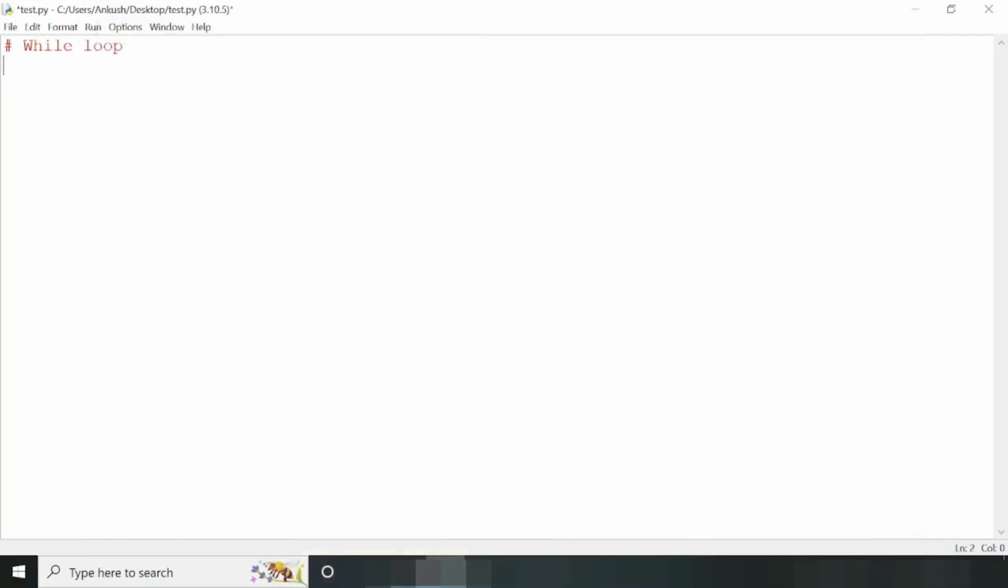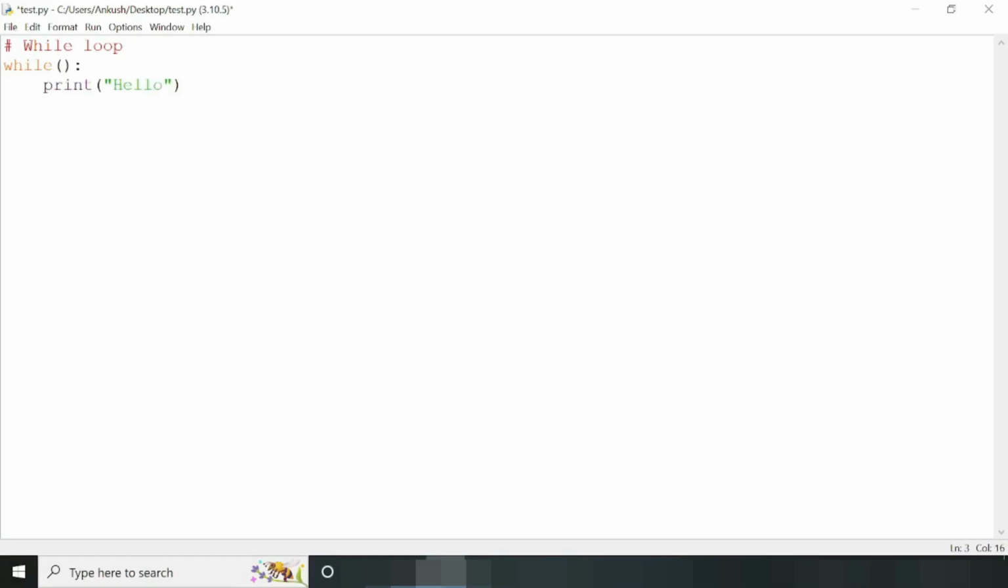To do that, we need to first write while, and then within parentheses we need to write the condition. But I will come back to this point. For now, just give colon, and within this while loop we need to write print and then pass the statement, that is hello.